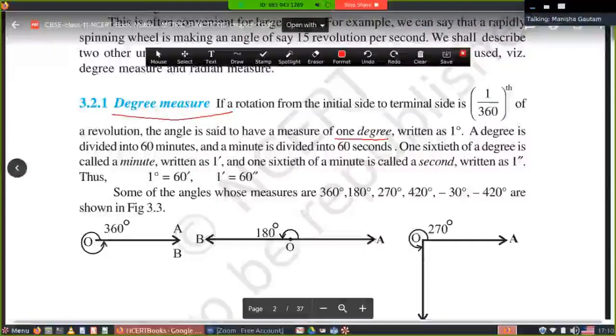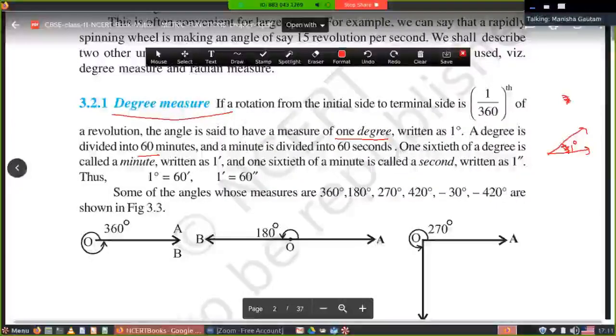What is the meaning of this? A degree is divided into 60 minutes. Suppose this is the initial line, this is the terminal line. Suppose this is 1 degree. Because 1 degree is very small, it is not easy to plot here, so I have just drawn it roughly. What is the meaning of 60 minutes? It means we make 60 equal parts of this 1 degree. This small arc is divided into 60 equal parts, and each part is what?